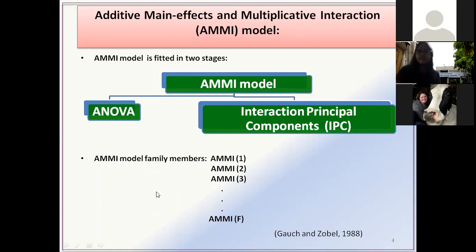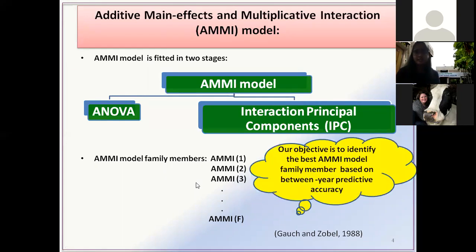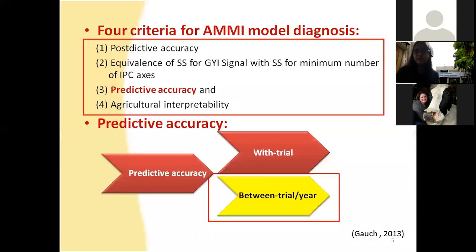Our objective is to identify the best AMMI model family member based on the between year predictive accuracy. Criteria for AMMI model diagnosis are predictive accuracy, equivalence of sum of squares for genotype by year interactions, and agricultural interpretability.